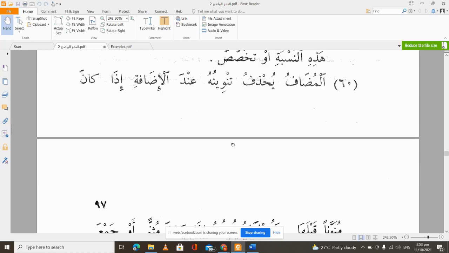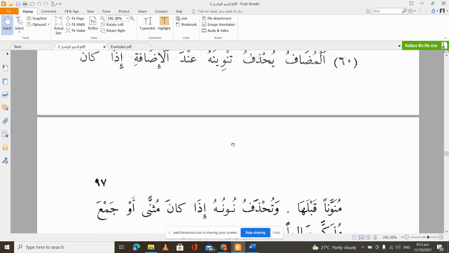So now the second qaida says: al mudafu yuhdhafu tanwinuhu inda al idafati idha kana munawwanan qablaha. That a mudaf, we are going to erase the tanwin of a mudaf anytime we have an idafa relationship, if it used to have tanwin before it became a mudaf.